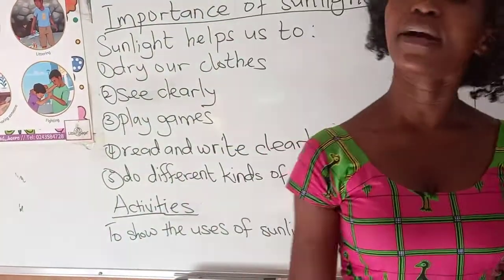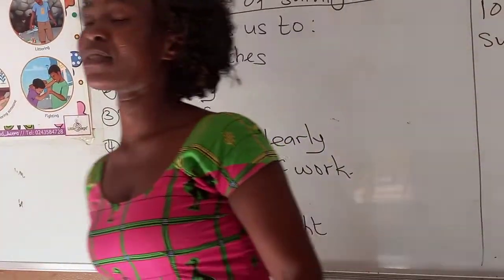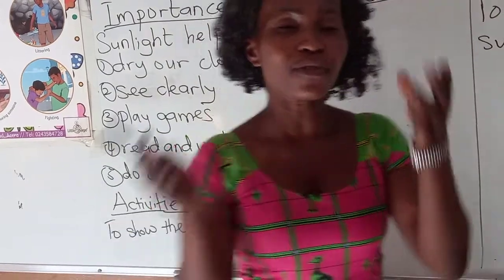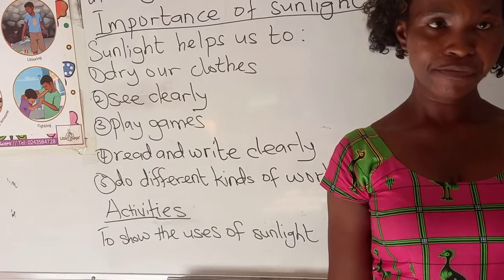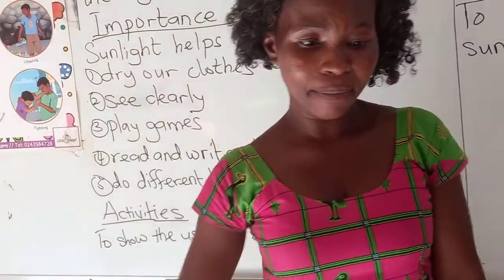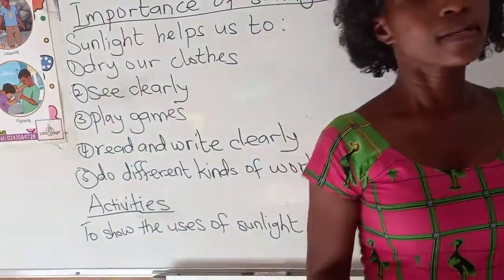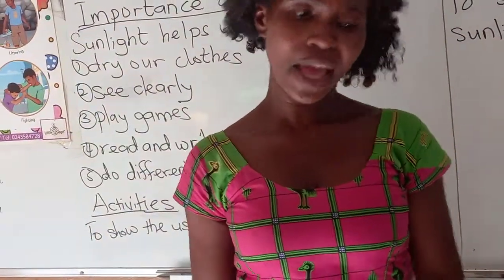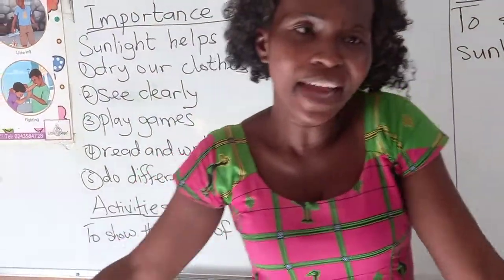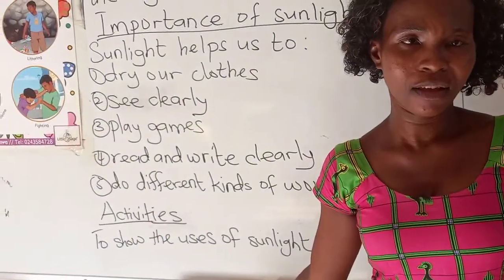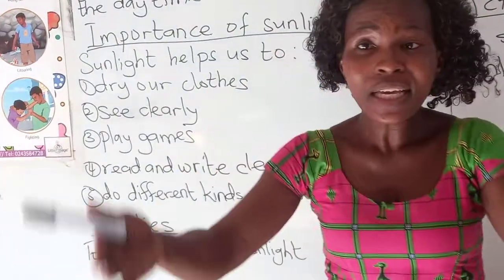What do you think will happen? You will be walking about, hitting your legs on things, walking as if you are blind. Why? Because there is no light in the room. Now, if it is the daytime, open your window. Let the light come into your room and now look for your book. You will find it easily. You see? So, sunlight helps us to see clearly.